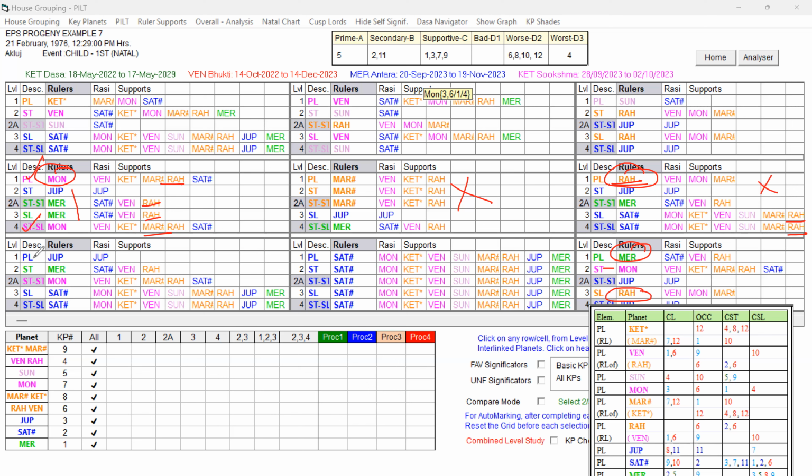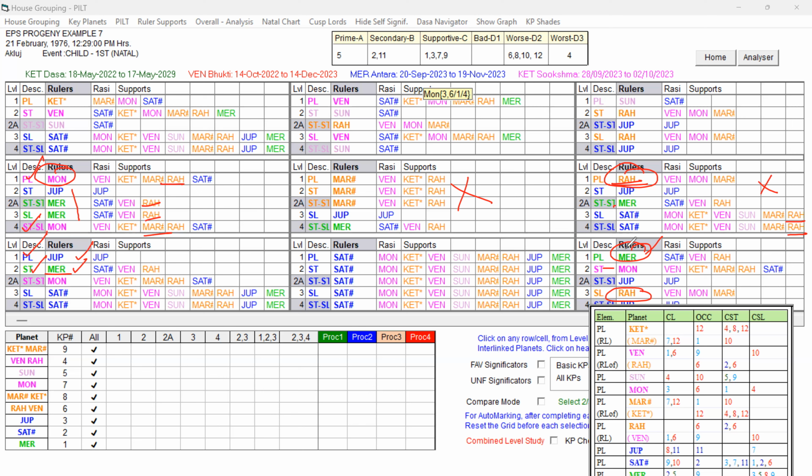Then comes Jupiter, the planet in the star of Mercury. That Mercury is a good key planet because the Dasa Lord itself is Mercury. When the Dasa Lord itself is a strong favorable key planet, its role is definitely going to play a significant role in the Bhukti Lord. That is the basic rule. That Mercury is the primary cuspal sublord key planet, so Jupiter in the star of Mercury itself is good.